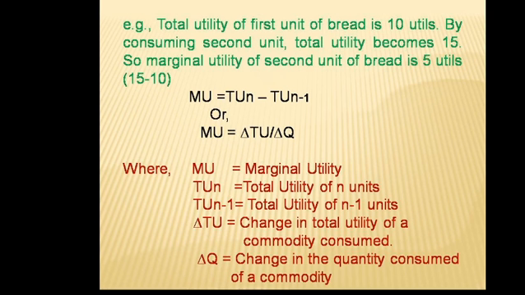So how do we calculate marginal utility? There are formulae.